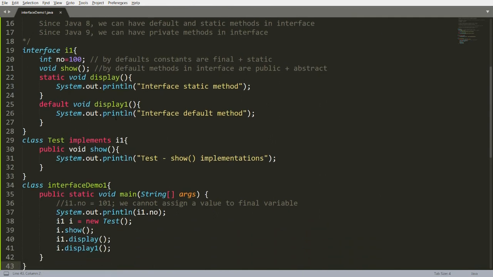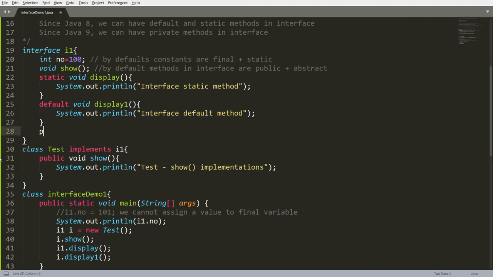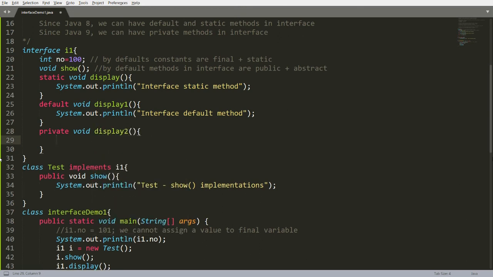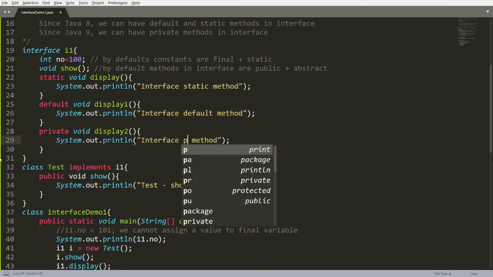So can I declare a private method here? Yes, I can write private void display2, and here you can write that this is interface private method.